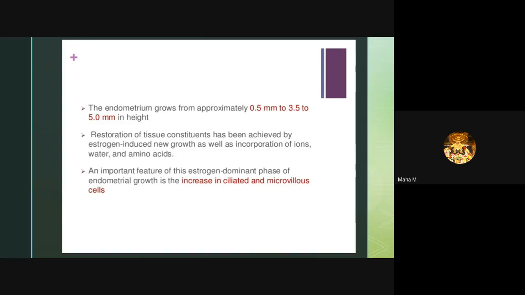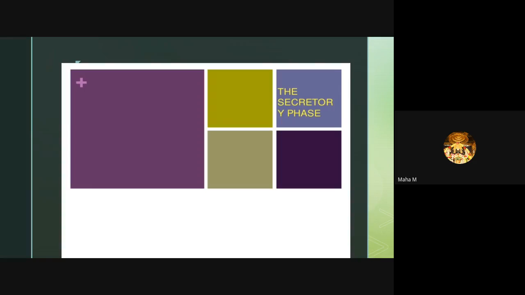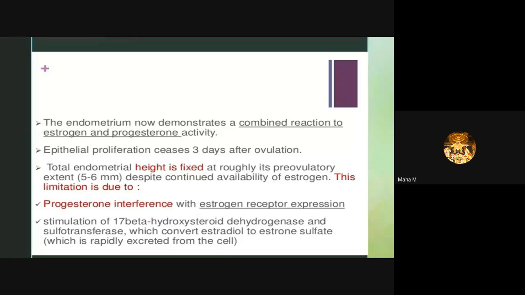And then coming to the secretory phase, the endometrium. Next slide, ma'am. The endometrium now demonstrates a combined reaction to estrogen and progesterone activity. The epithelial proliferation ceases 3 days after ovulation. So total endometrial height is fixed at roughly 5 to 6 mm despite continuous availability of estrogen. This limitation is due to progesterone interference with estrogen receptor expression.